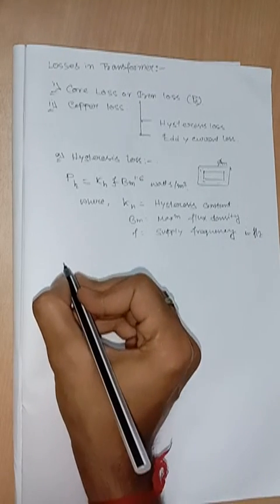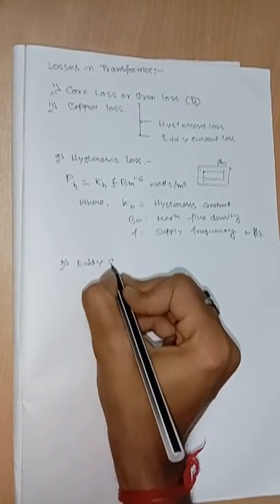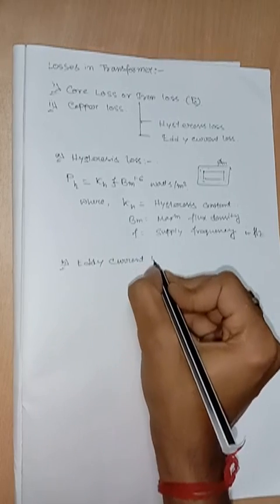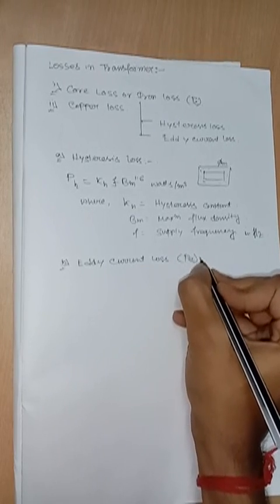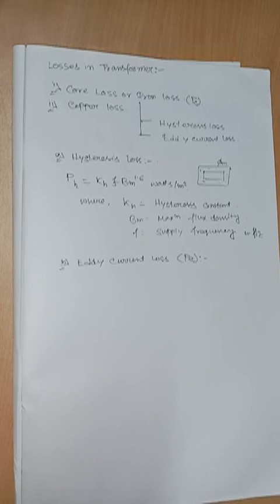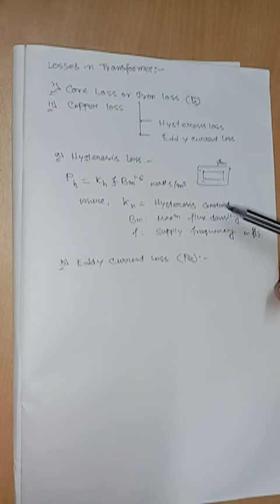Second we describe the eddy current loss, also denoted by P suffix E. We know that an alternating flux is set up in the core. The induced EMF in the core due to the changing flux sets up eddy currents in the core, and hence eddy current loss occurs.